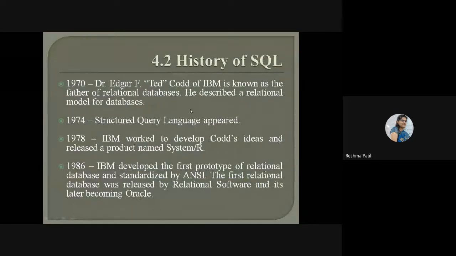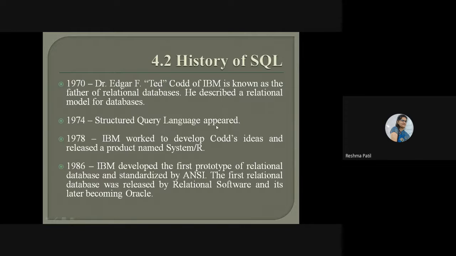History is given about SQL. In 1970, Dr. E. F. Codd of IBM, known as the father of relational database, described a relational model for database. In 1970, he described the relational model for database. Relational model means our previous chapter, that was described in 1970. Who described it? Dr. E. F. Codd.